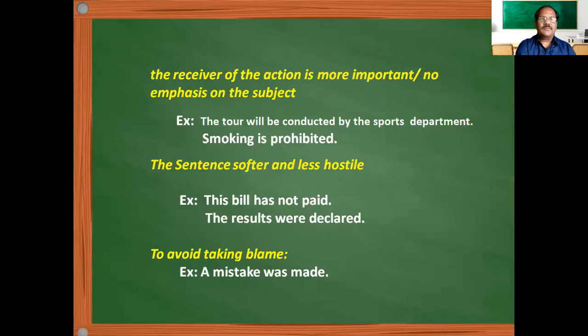This is number 2. Number 3 is if there is no emphasis on the subject and only the action is more important, then in order to make sentences less hassle, we have to use the passive voice. That means the "by plus object" is there, but not necessary to mention here. Instead of using the subject plus verb plus object structure, since the focus is on the activity, we are not talking about the subject's greatness. We will also use passive voice to avoid taking blame, though this we use very rarely.